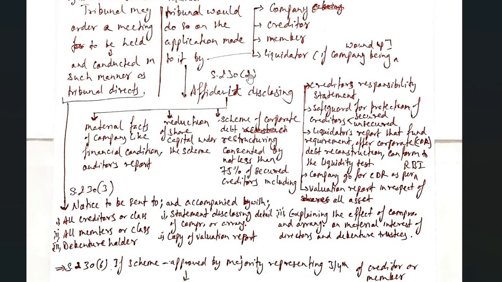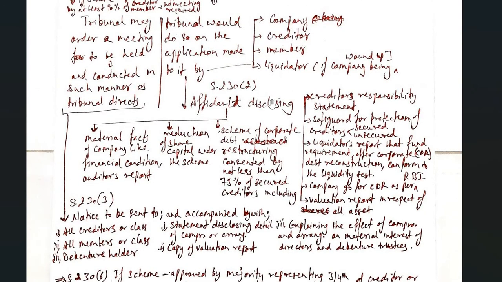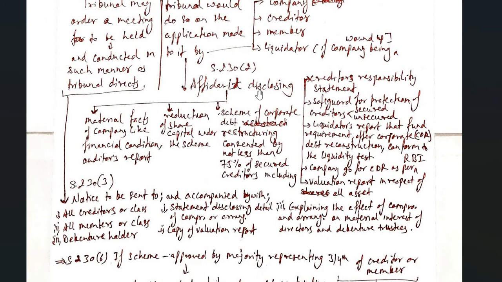Now as per clause 2, when an application is there, then there will be an affidavit also by the entity who is making the application, and this affidavit will disclose material facts of the company like its financial condition, auditor's report. We have already done auditors and financial statements, accounts and auditors. Financial statement is also there. Now the affidavit will disclose this, and reduction of share capital under the scheme.